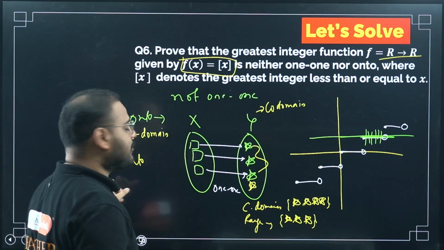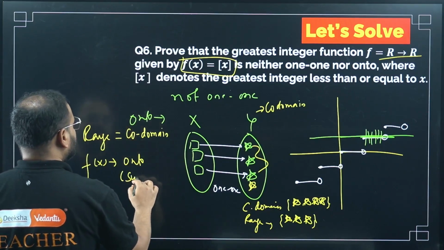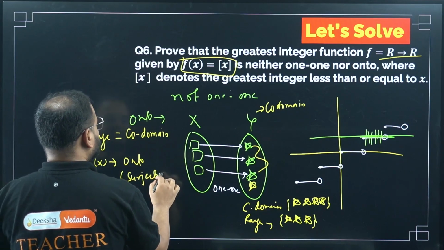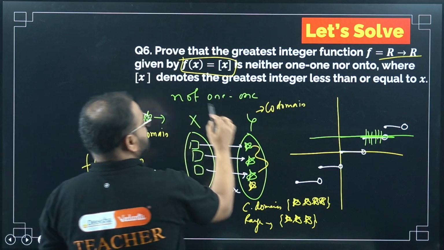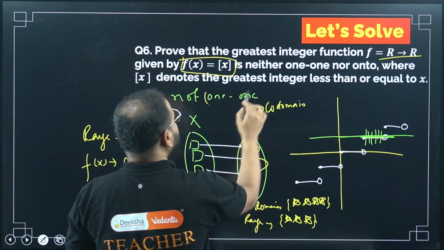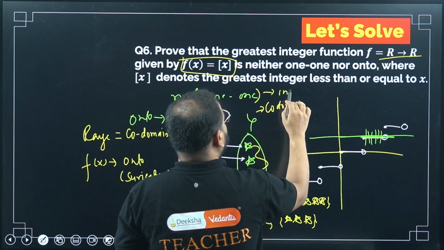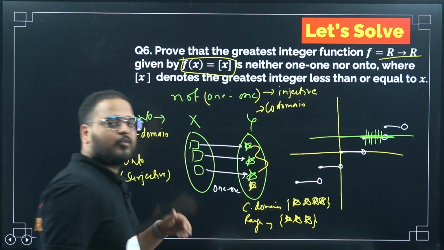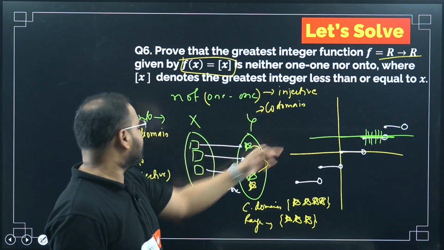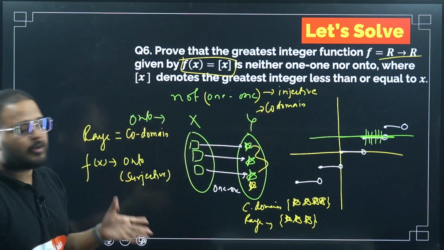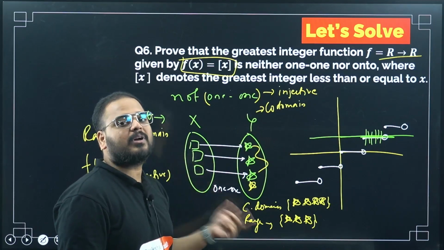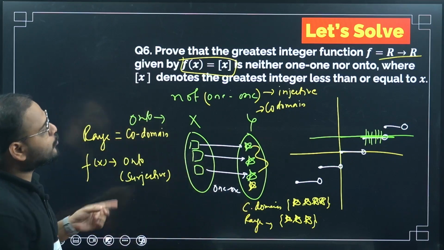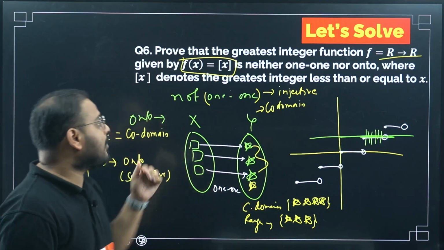The other name for this is surjective. One-one means injective, and onto means surjective. Wherever revision is required, I'll do it from the question only. If I combine one-one and onto together, it becomes bijective. We'll see that in the next question.